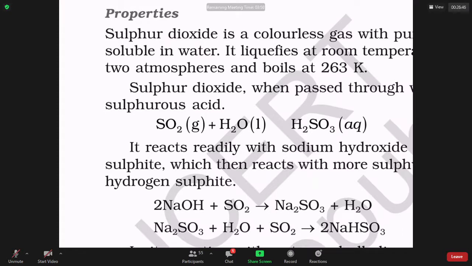Have you noticed that SO2 and CO2 are somewhat similar? But SO2 is a reducing agent. CO2 is not a reducing agent. Why like that? Because sulfur can lose some more electrons. Carbon cannot lose some more electrons.